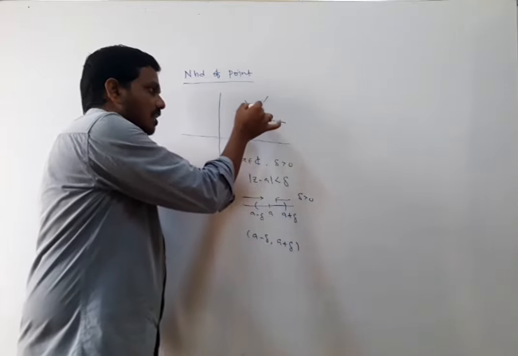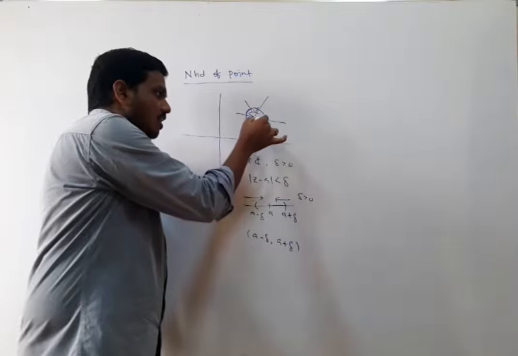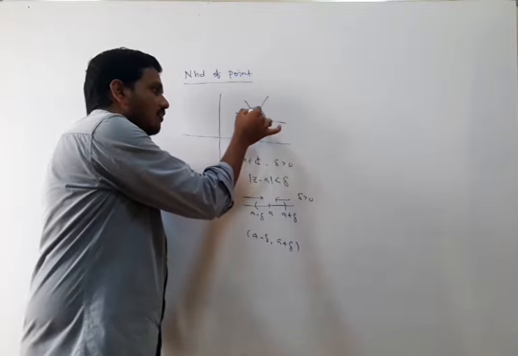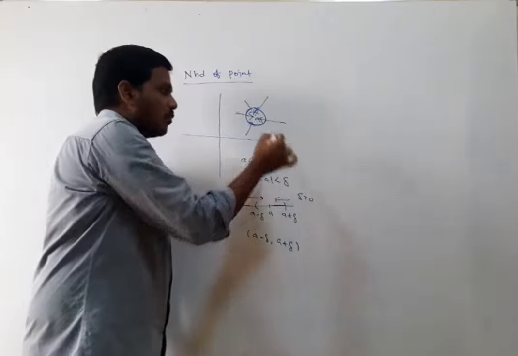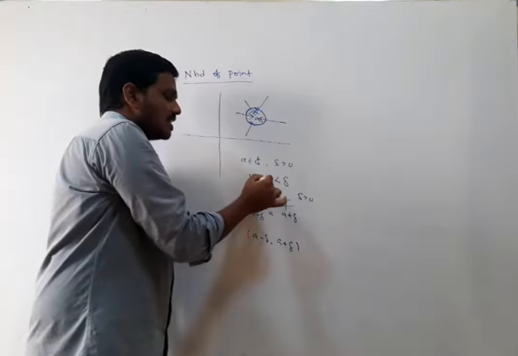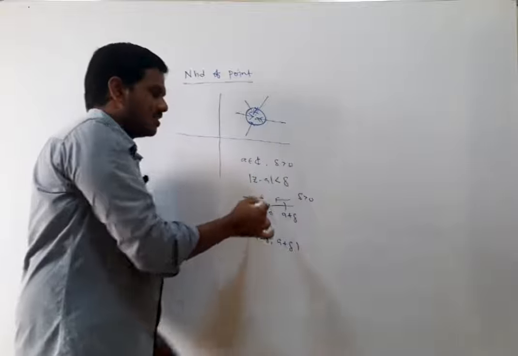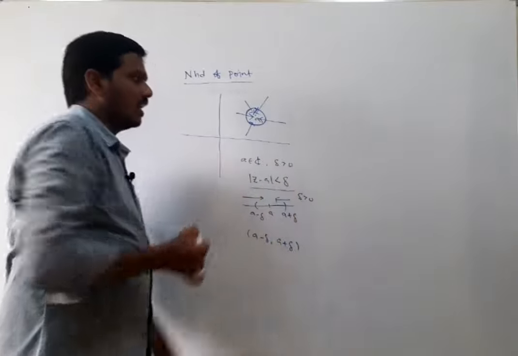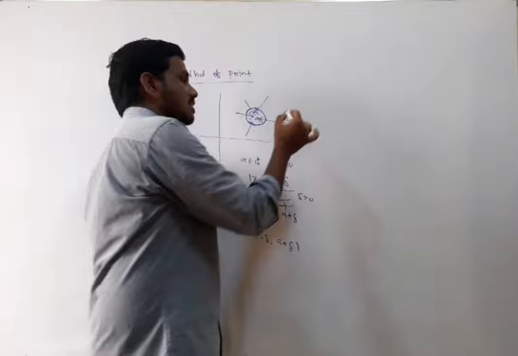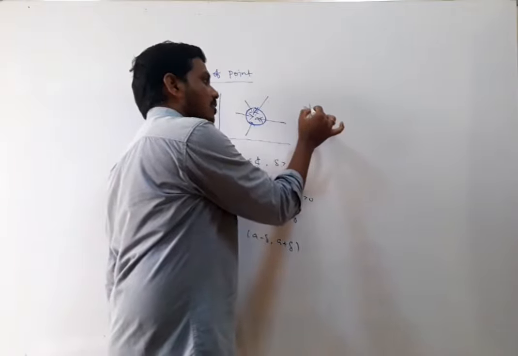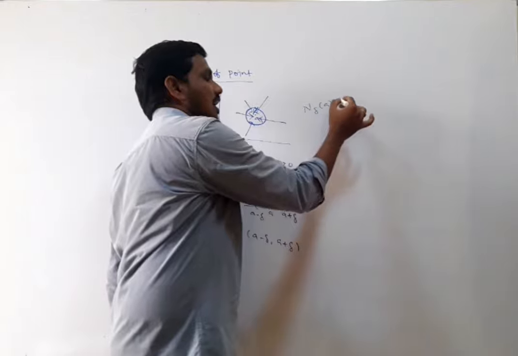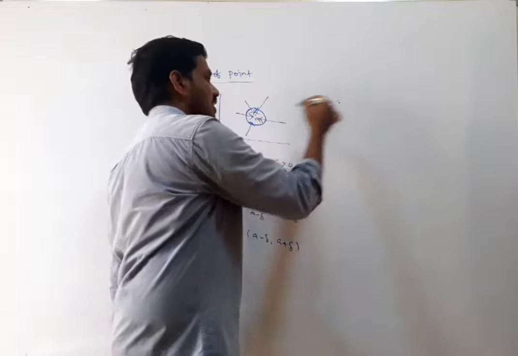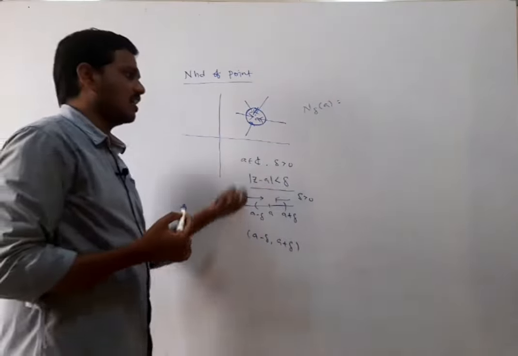So that's why we say it is a set of points which are closer to A within a distance of delta. That means the distance from A to any point in the region, |Z minus A| is less than delta. Simply we say that this is a circle. The delta neighborhood of a point A is denoted by N delta of A. It is a circle, or simply a disk.